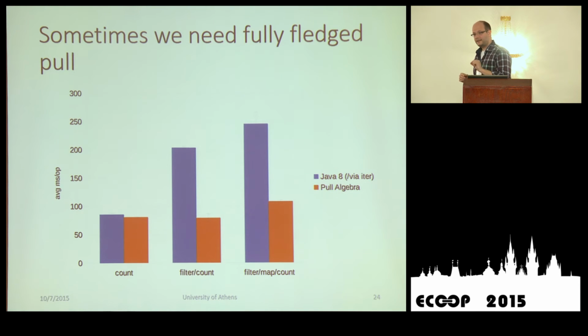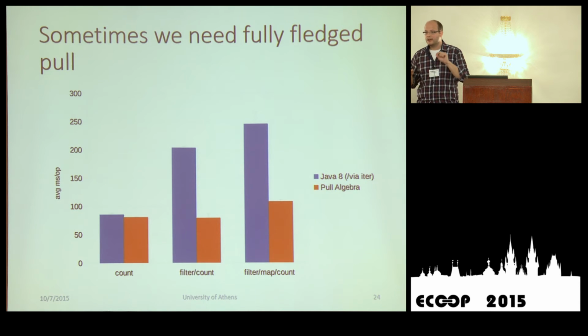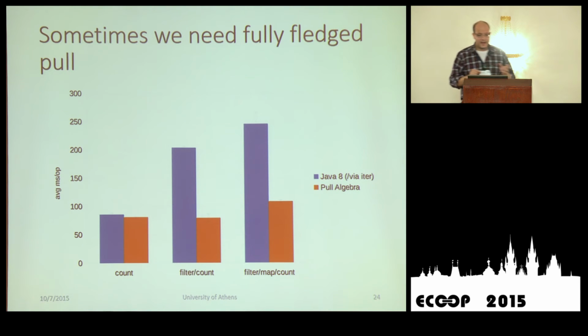And as I have said before, in Java 8, we have a way to go from push-based streams to pull by invoking the .iterator method, but we lose a little bit of laziness. So in some cases, we really need a pure pull implementation.